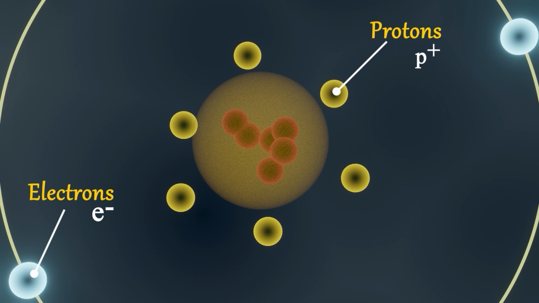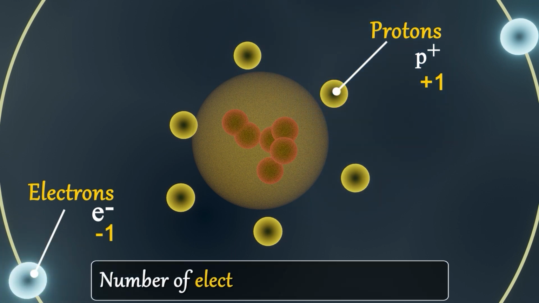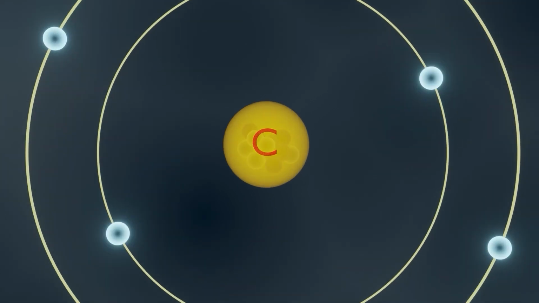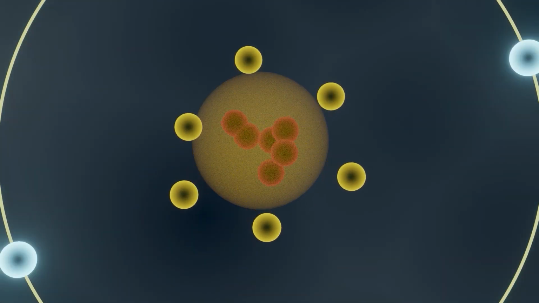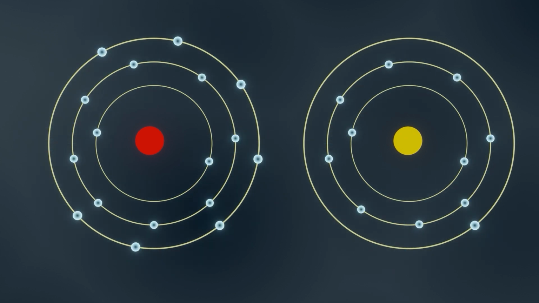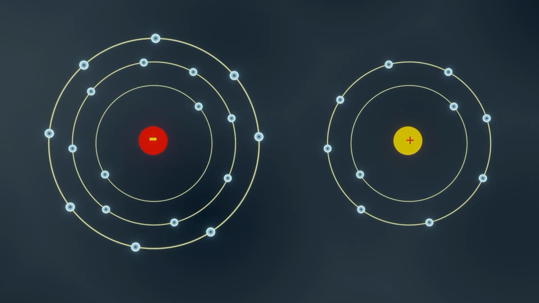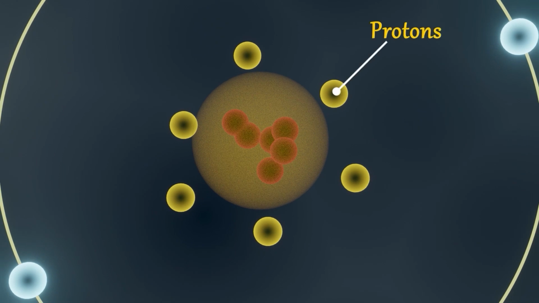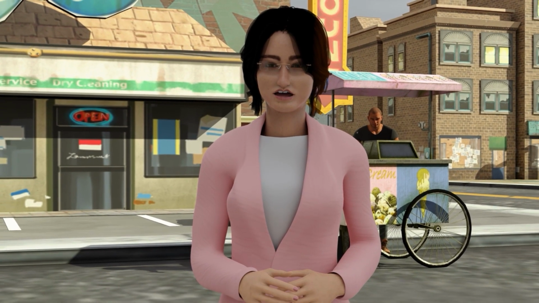The mass of an electron is considered to be negligible and its charge is -1. So an atom was composed of protons and electrons mutually balancing their charges. So the number of electrons is equal to the number of protons. It also appeared that the protons were in the interior of the atom, whereas electrons could easily be removed, but not protons. That is the structure of an atom.